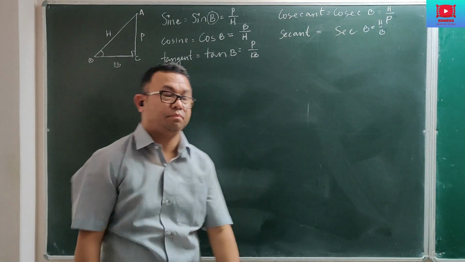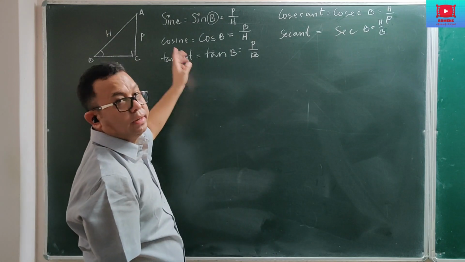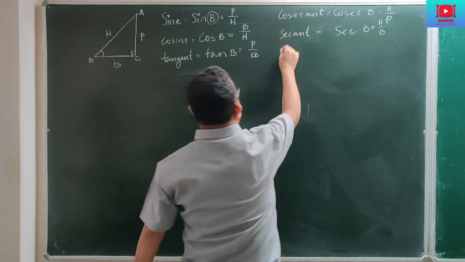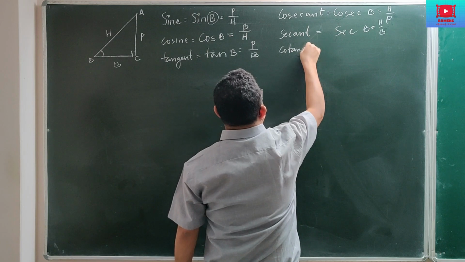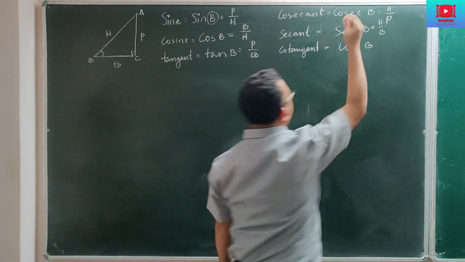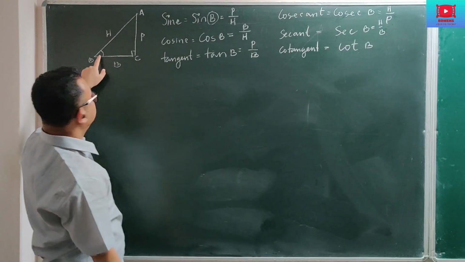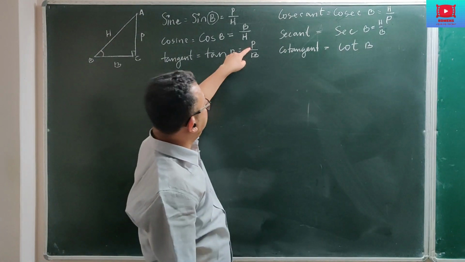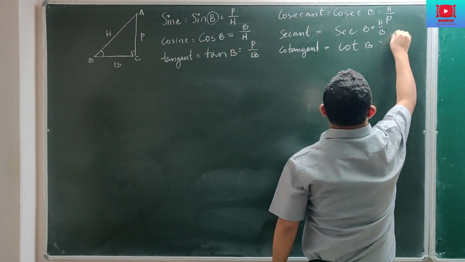Then the third one, tangent. The reciprocal of tangent is called cotangent, but in short we'll call it cot. Again, if I'm taking the angle of reference as B, this angle, then if tan is P by B, cot becomes B by P.